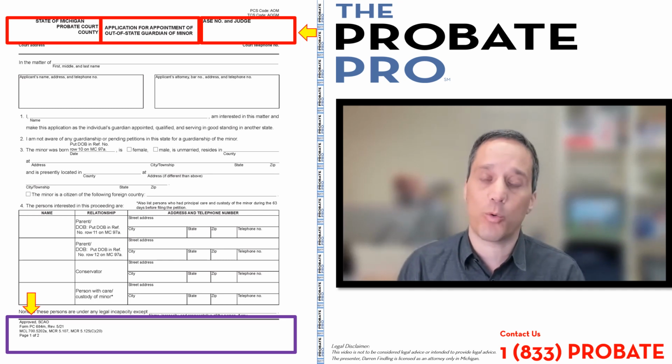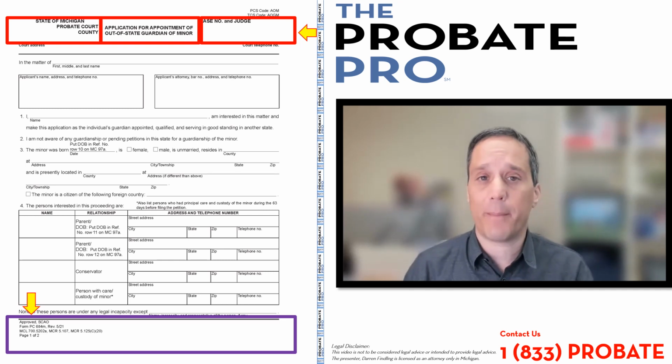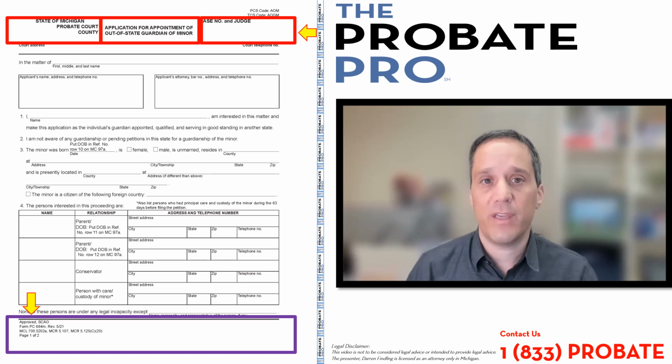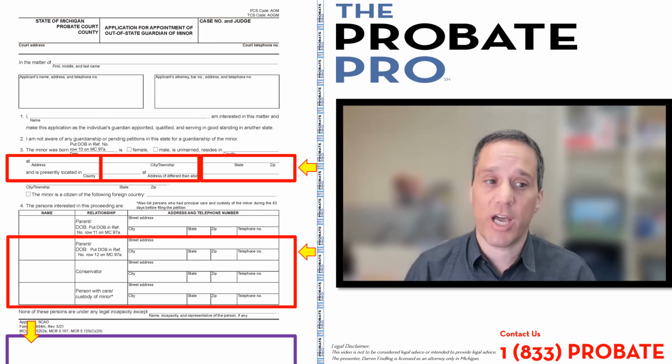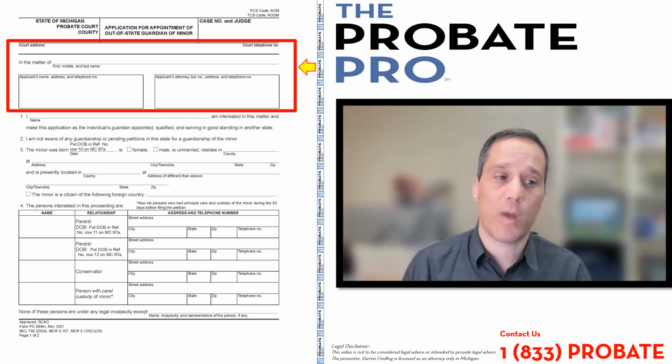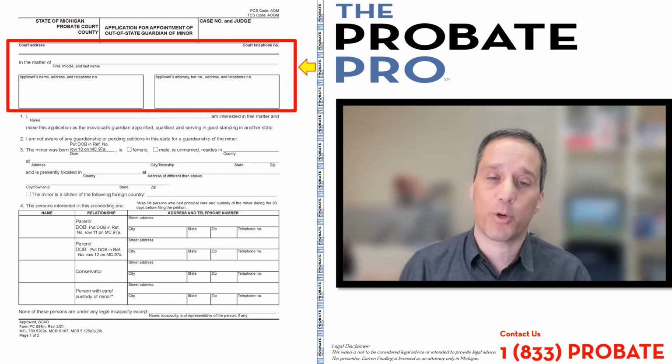In the top left corner would be the county upon which the application is being filed. In the top right corner, where it says case number or judge, it's going to be left blank initially because the application is going to give rise to a case number being assigned to it, as well as a judge. The beginning part identifies the court address of the county in which the matter is being filed, as well as in the matter of is the name of the person who you're seeking guardianship over.